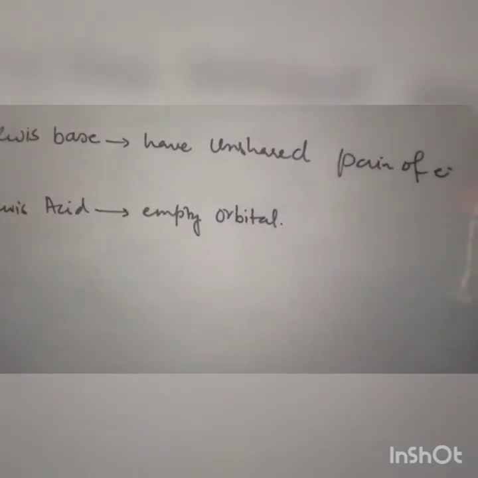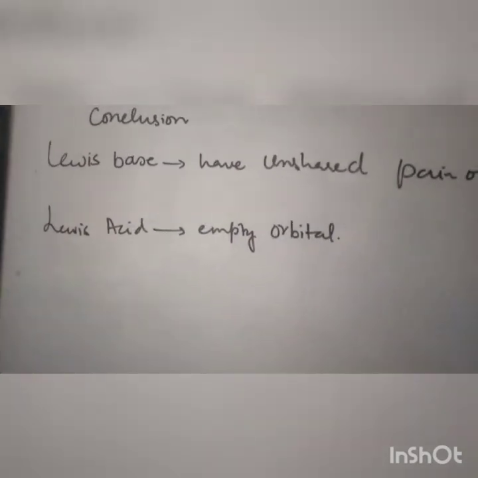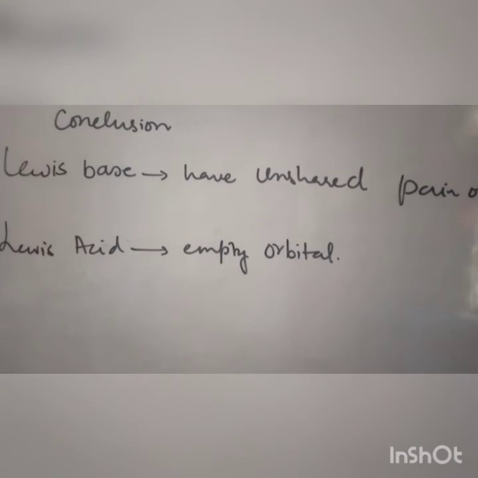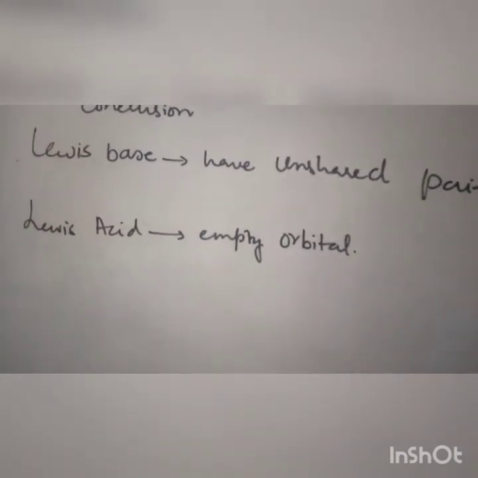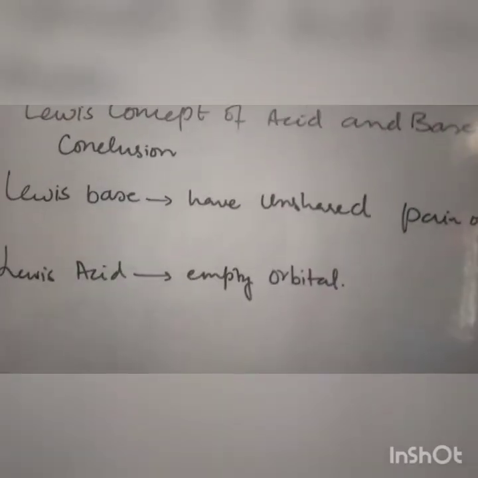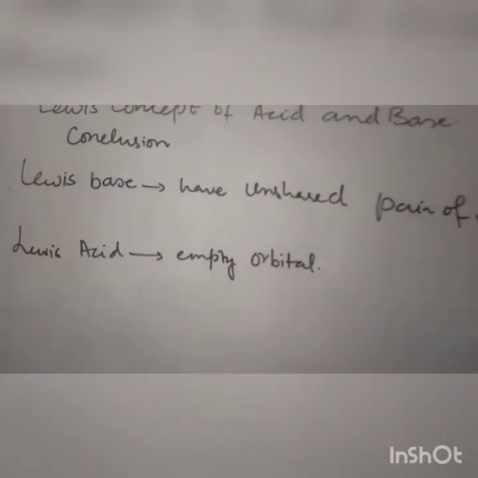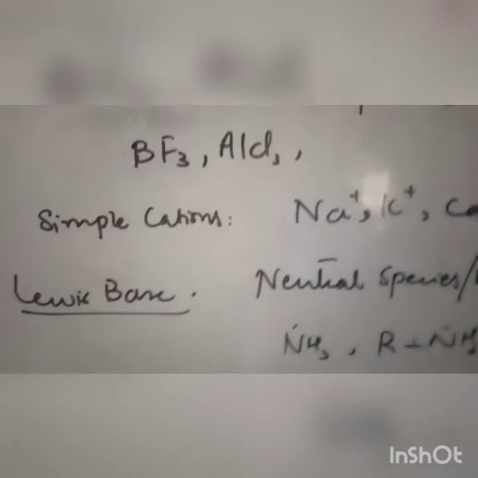And according to that, the Lewis acid should have empty orbitals. Why do they need empty orbitals? To accommodate that shared pair of electrons. If there is no empty orbital in the Lewis acid, it can't accommodate the unshared pair of electrons which the base is going to share with the acid. So here we have some properties which Lewis acids and Lewis bases should have.